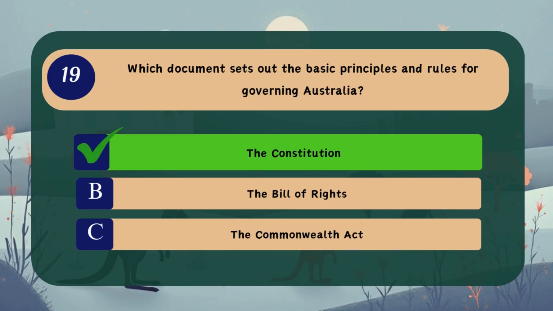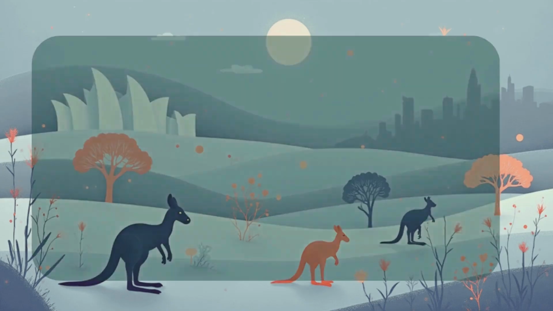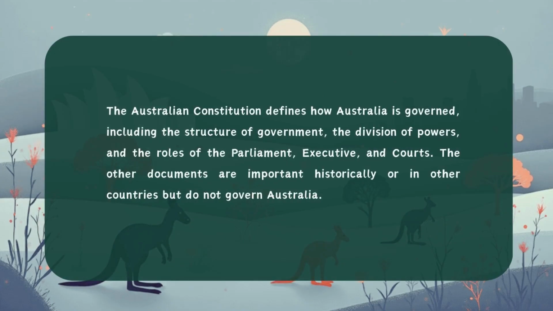Correct answer. A. The Constitution. The Australian Constitution defines how Australia is governed, including the structure of government, the division of powers, and the roles of the Parliament, executive, and courts. The other documents are important historically or in other countries, but do not govern Australia.